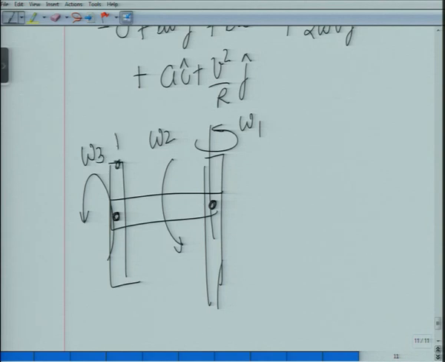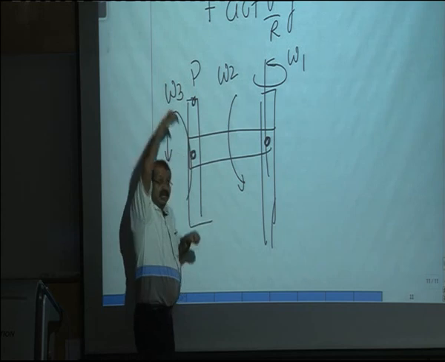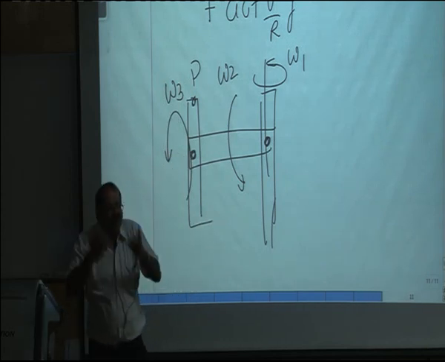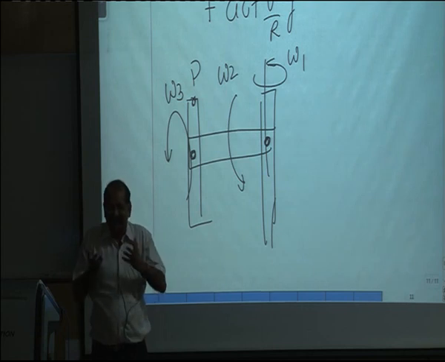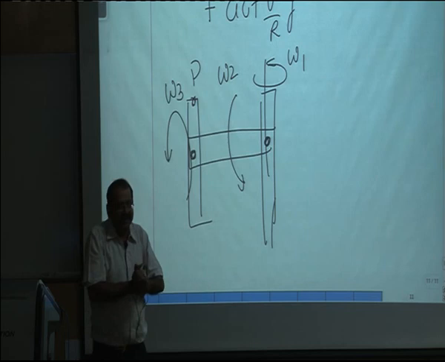We have a point P here. I want to find the velocity and acceleration of point P with respect to ground. Or, to make life more complicated, there is a fly which is directly approaching point P, and we want to find the velocity and acceleration of the fly. So this type of thing I will take in the next class.